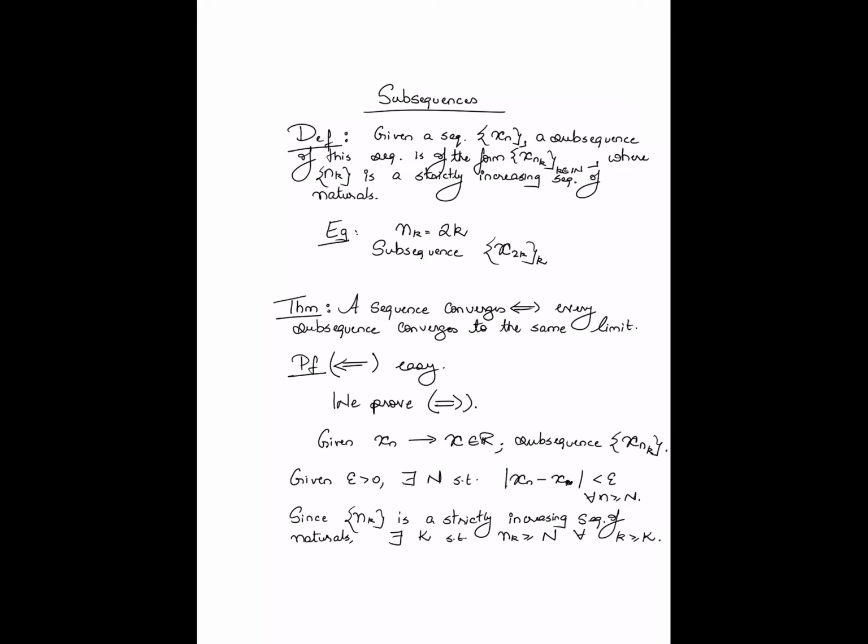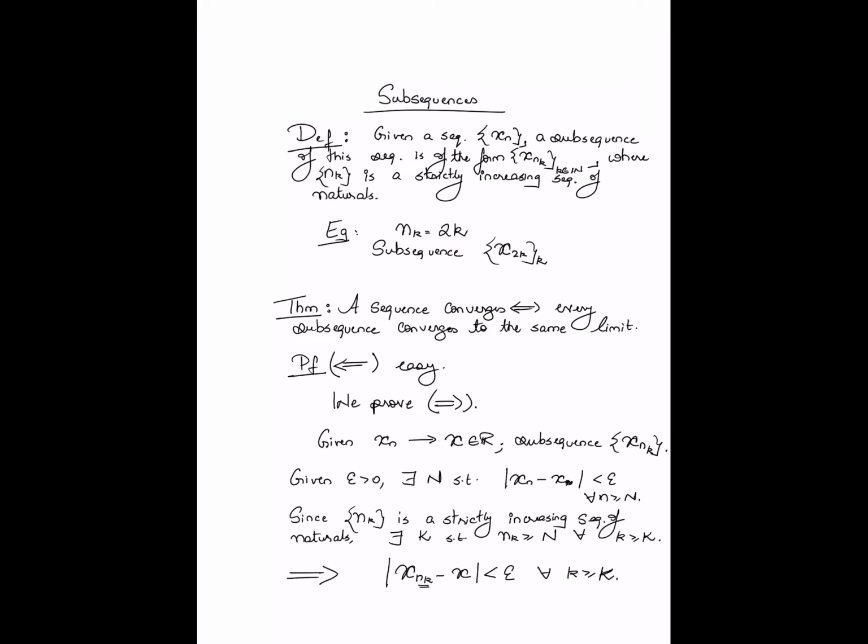The fact that nk itself is an increasing sequence implies that there is going to be some point beyond which the values of nk are going to exceed my original threshold capital N. And if you combine these two, it follows that the absolute value of xnk minus x is in fact less than epsilon for all k greater than or equal to K, because for all small k greater than or equal to capital K, nk is going to be greater than N.